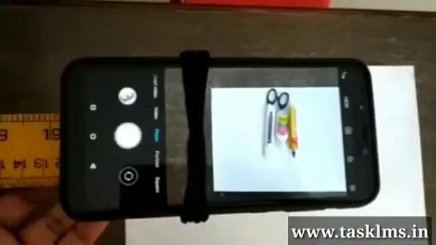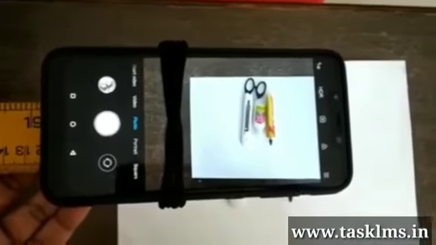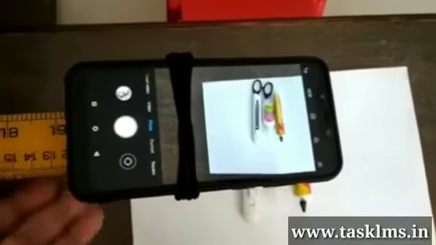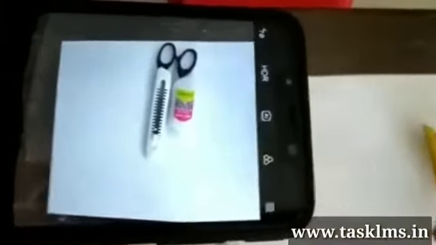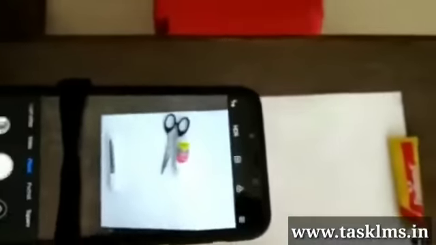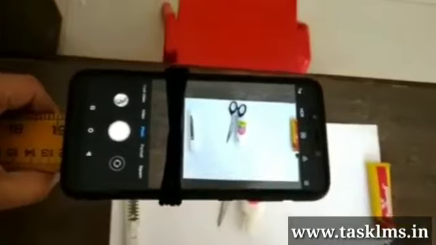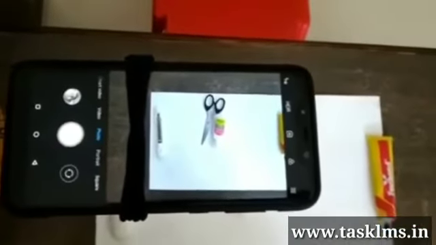I have displayed two different ways of holding your mobile to record this. So this is the second type. You can hold your mobile phone this way also and record the video, where your voice will also be recorded automatically. It's a very simple and effective way to show your art and craft and any diagrams.